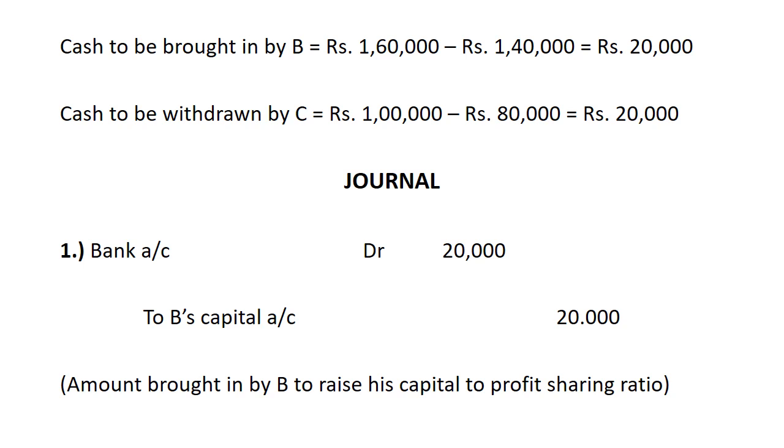Listen, after payment, the capital of B will be increased. You can see on the screen, B's capital has been credited. When the capital account is credited, it means capital has been increased. Listen to the narration and see this. Amount brought in by B to raise his capital to profit sharing ratio.